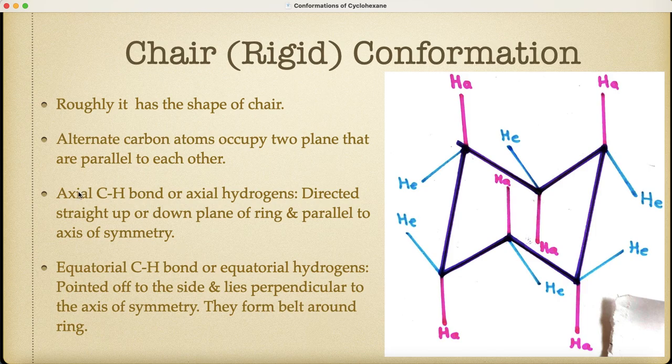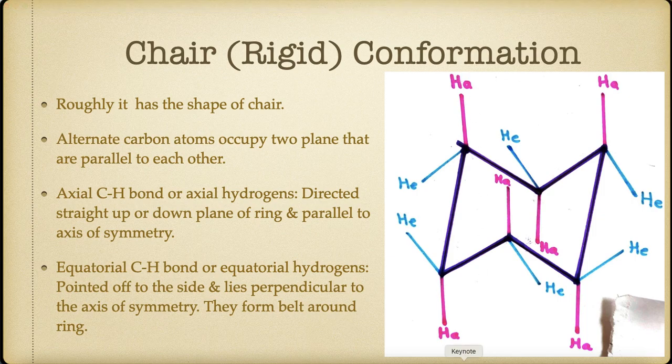Let us see first the axial CH bond or axial hydrogen. These axial CH bonds are directed straight up or down the plane of the ring and parallel to the axis of symmetry. This is the axis of symmetry passing through the center of the ring. Axial CH bonds are parallel to the axis of symmetry. They are directed straight up or straight down.